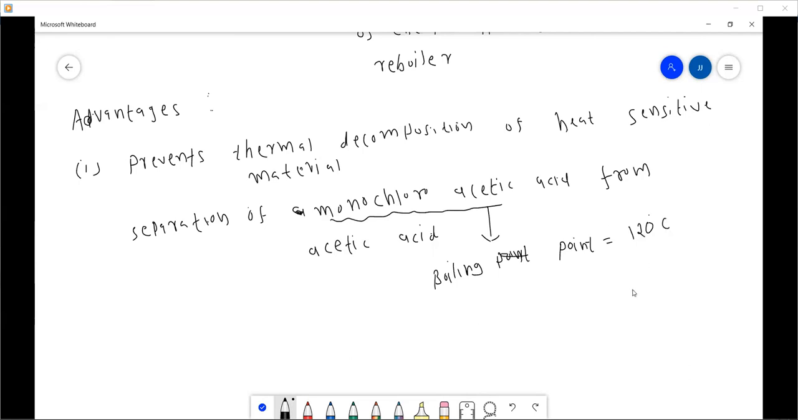And thermal decomposition of monochloroacetic acid occurs at this temperature. If we keep it at 120 degrees centigrade, monochloroacetic acid degrades.